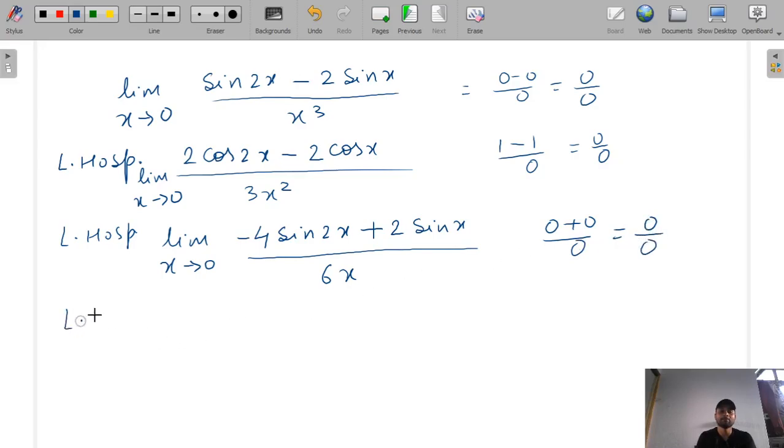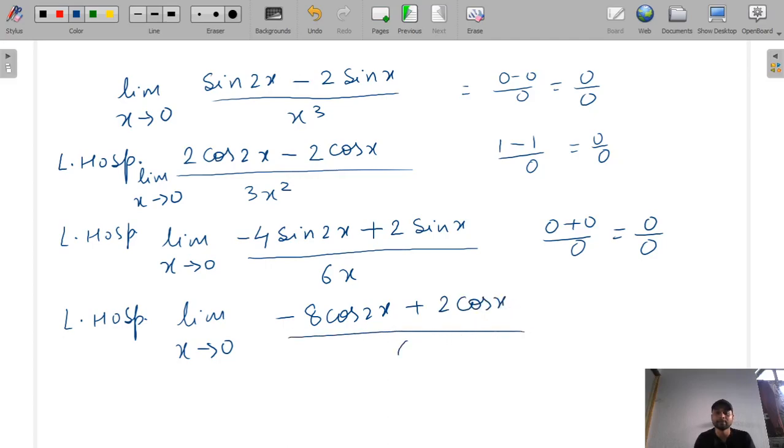So again we will apply L'Hospital rule, and here limit x tends to 0, we will differentiate the numerator and denominator separately. So it will be minus 8 cos 2x plus 2 cos x by 6. Now we will keep x is equal to 0, that is equal to minus 8 plus 2 by 6.